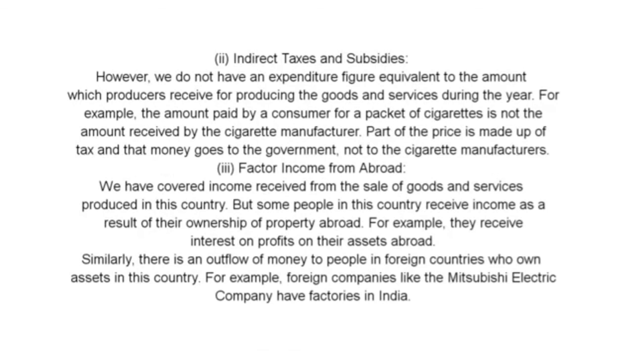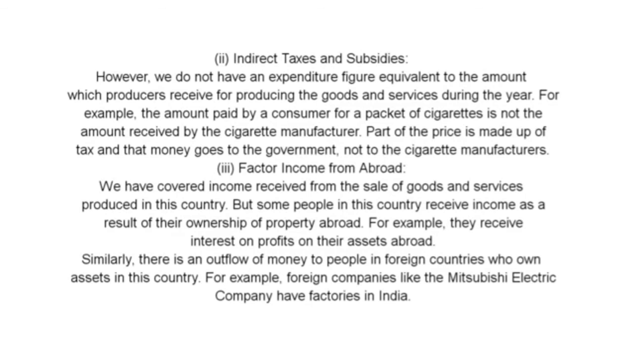And second, indirect taxes and subsidies. However, we don't have an expenditure figure equivalent to the amount which producers receive for producing the goods and services during the year. For example, the amount paid by a consumer for a packet of cigarettes is not the amount received by the cigarette manufacturer. Part of the price is made up of tax, and that money goes to the government, not to the cigarette manufacturer.